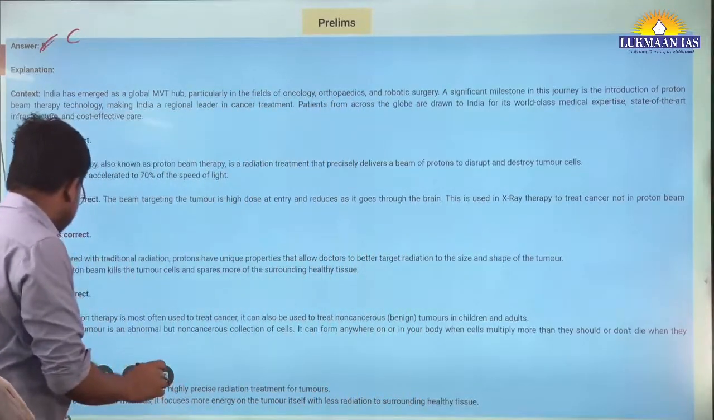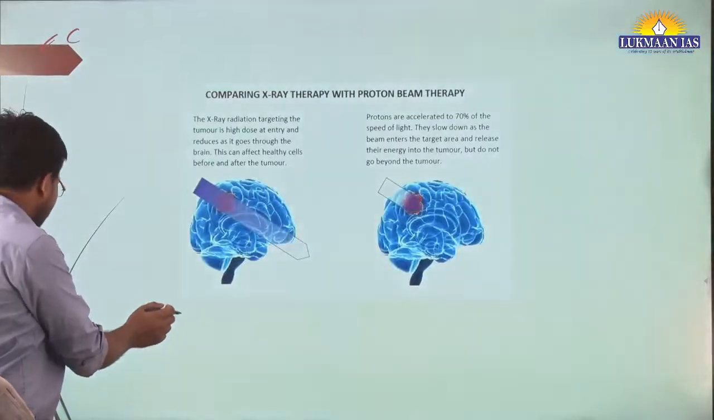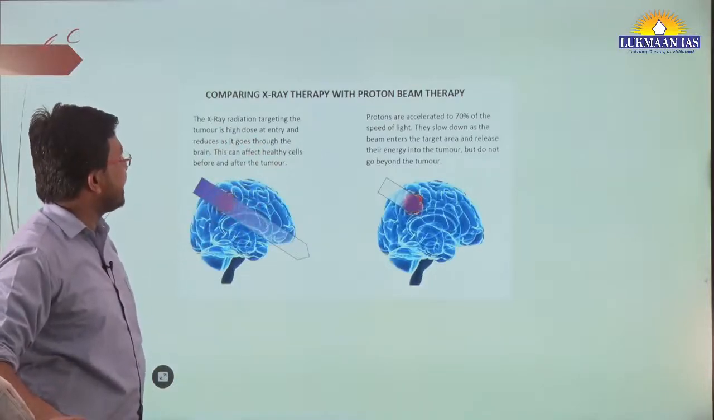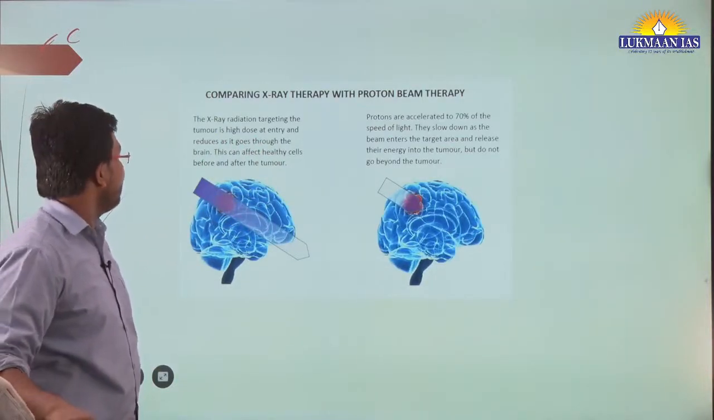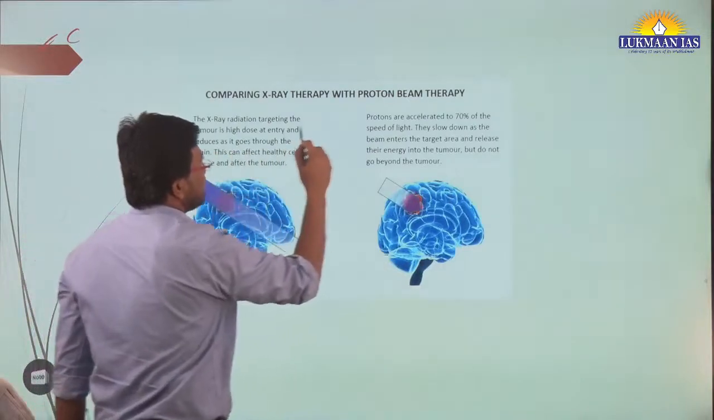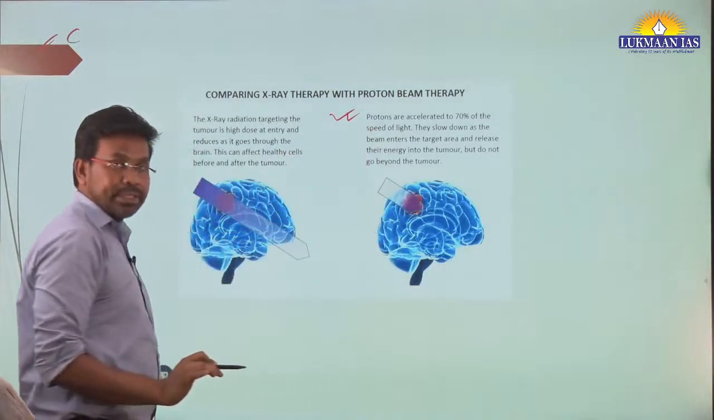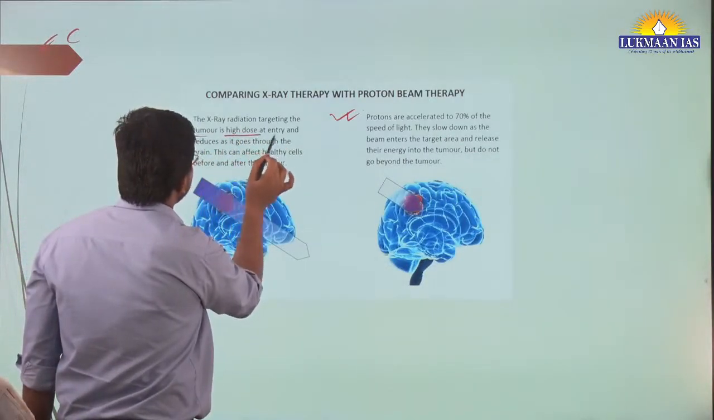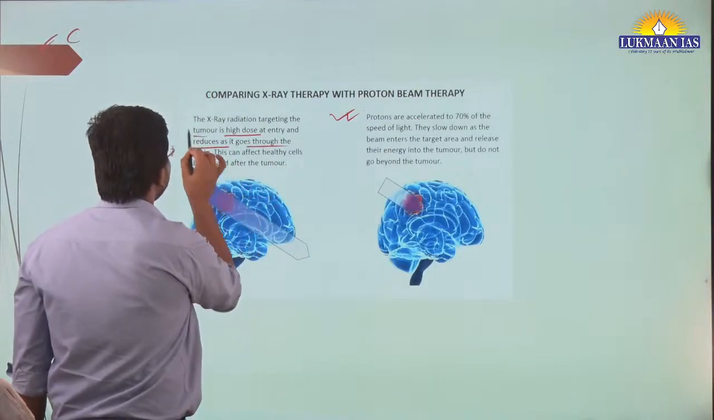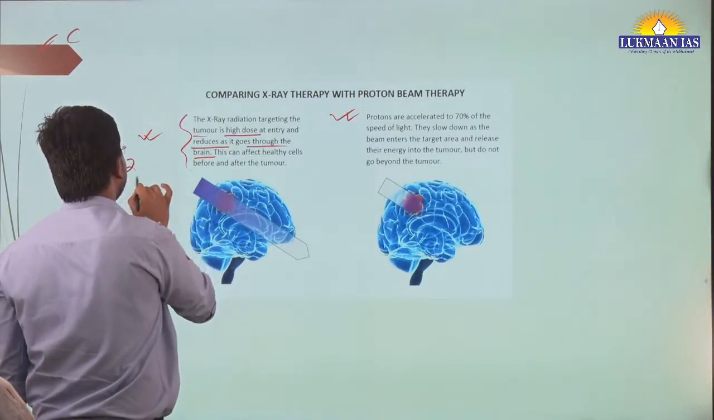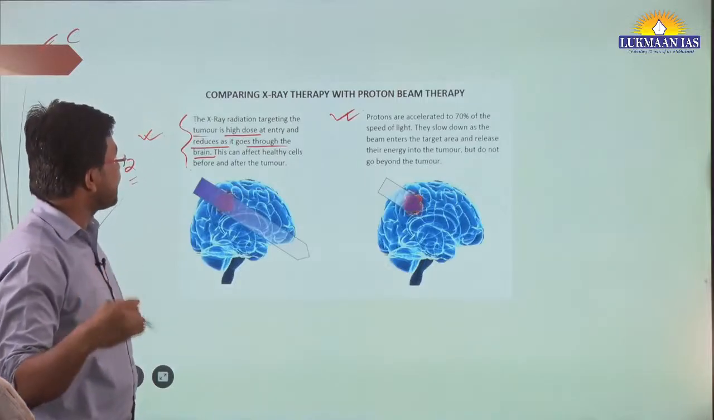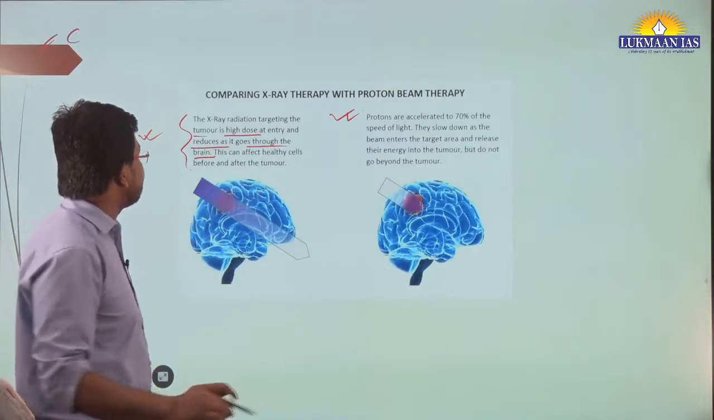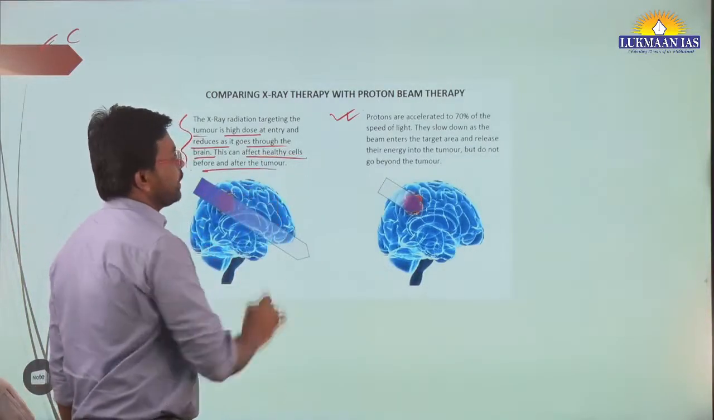You can go through the details in your free time after downloading the PDF, and we do have an image. It showcases a comparison of X-ray therapy with proton beam therapy. This is X-ray therapy and this is proton beam therapy. In X-ray radiation, the beam targeting the tumor is high dose at entry and reduces as it goes through the brain. This was the second statement in the question, so it is related to X-ray radiation, not proton beam therapy. It can affect healthy cells before and after the tumor.